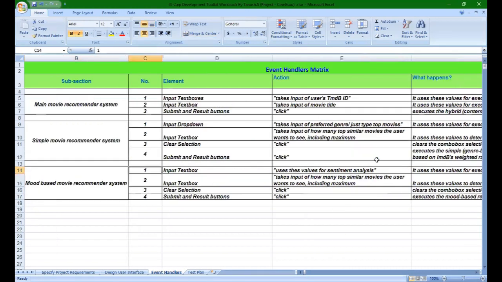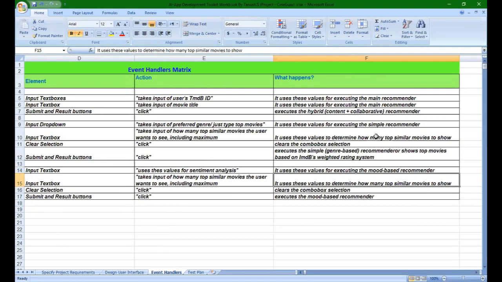Then the other input text box takes input of how many similar movies the user wants to see, and it uses these values to determine how many recommended movies should be shown. Then there's the clear selection button, which on clicking clears the combo box selection, that is for the genres. And the submit and result buttons on clicking execute the mood-based recommender.